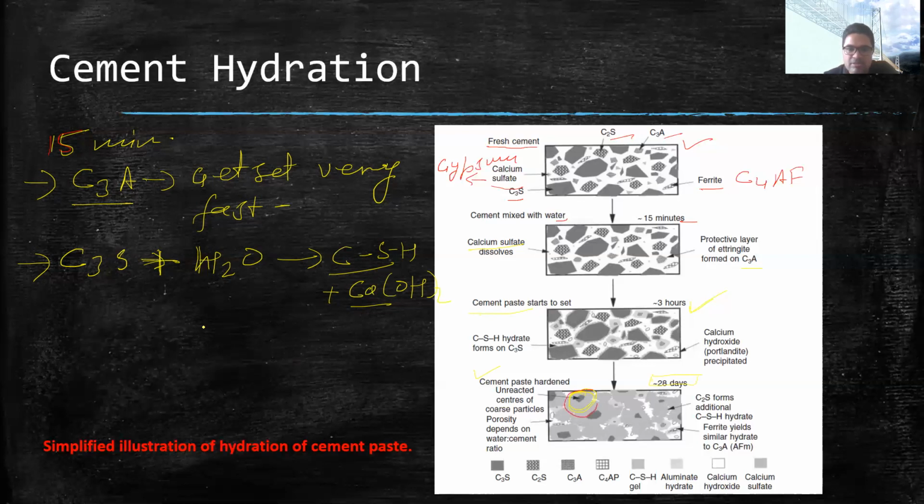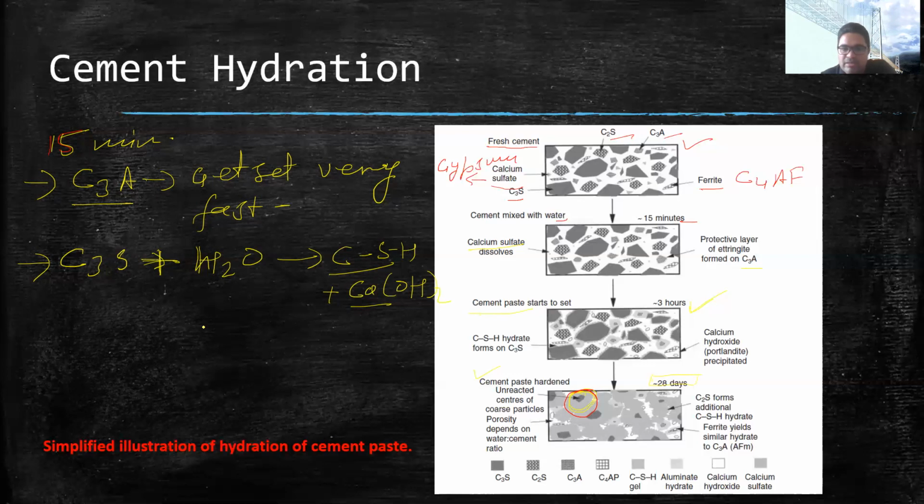There you can see some grains of cement which are left without reacting. As it says, cement paste hardened, unreacted, then center of coarse particle. Porosity depends on water cement ratio. Yes, water cement ratio is also a main factor which affects the cement hydration.